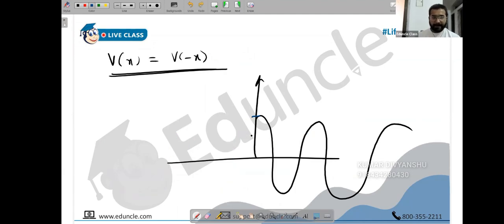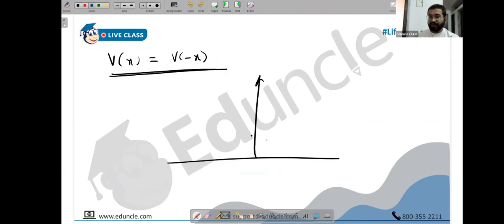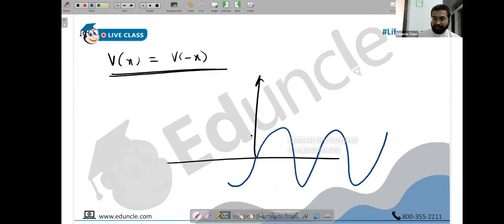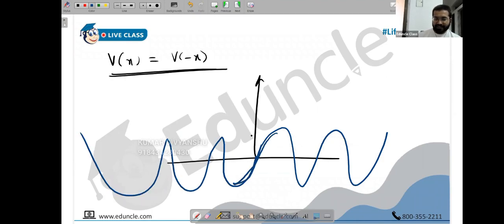Symmetric means the second and first quadrant are equal. Antisymmetric means the first and third quadrant are equal. For example, sine. Sine is antisymmetric, sine is odd. Why? Whatever is in the first quadrant, reciprocally it has to start from the third quadrant, like this. When it is antisymmetric, like sine, it is antisymmetric or odd.